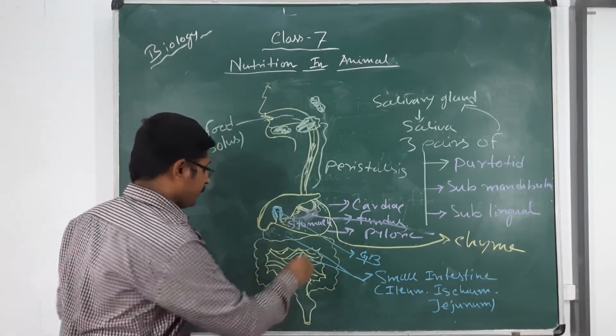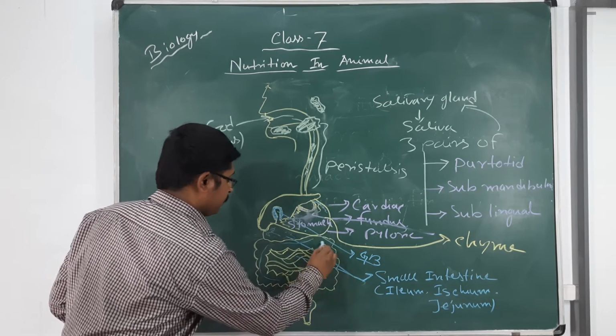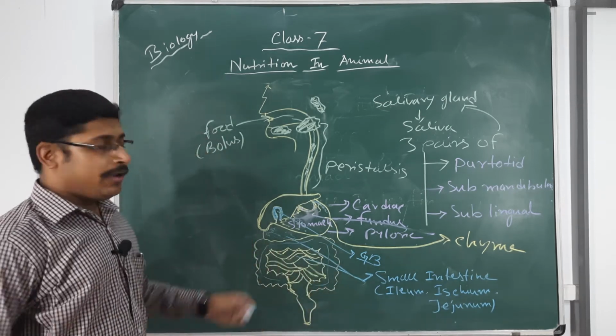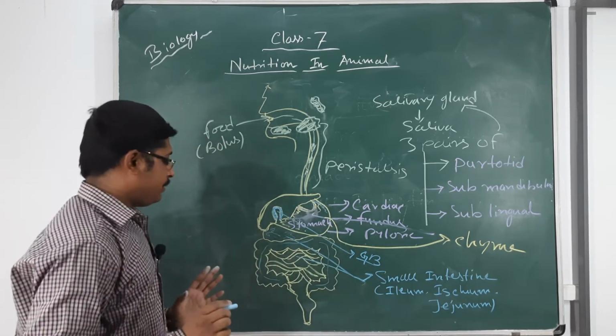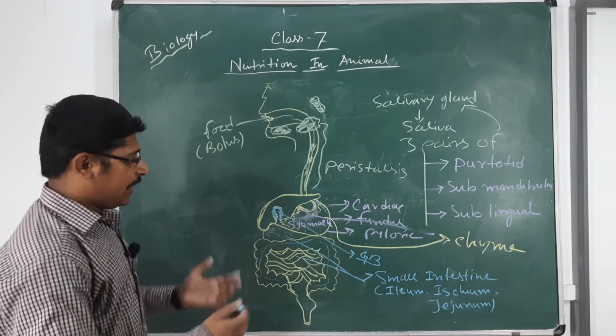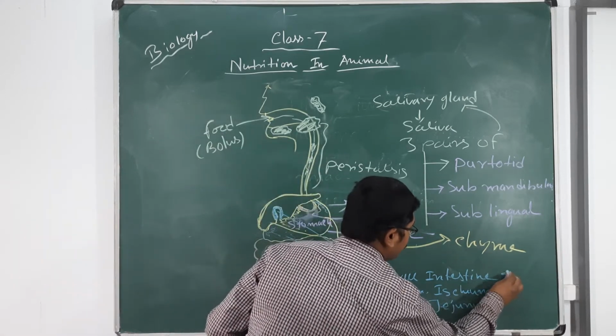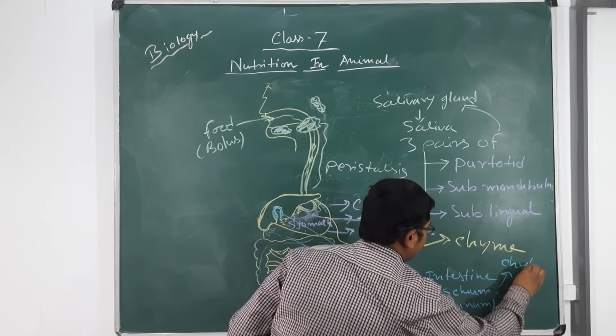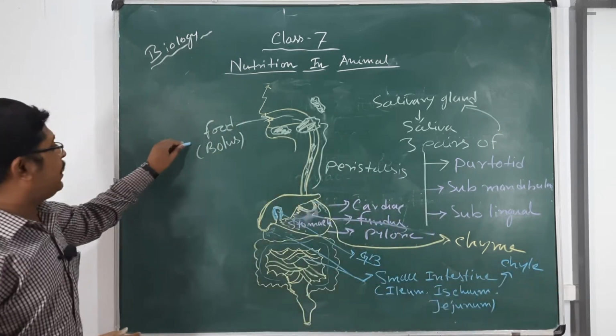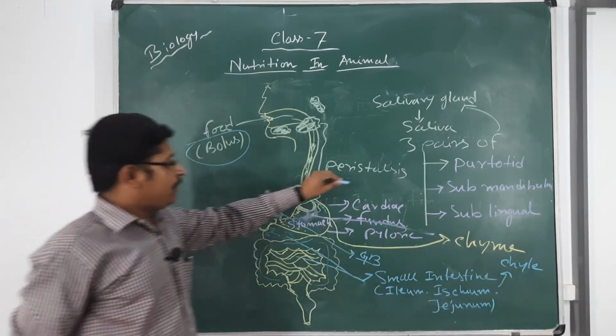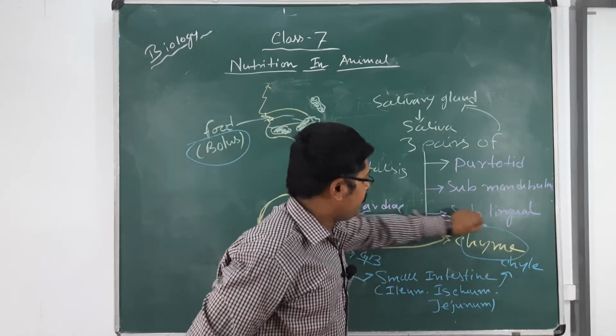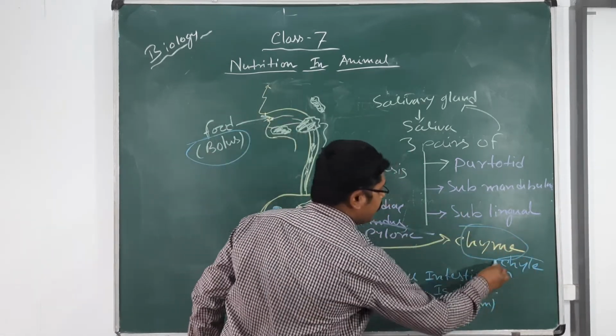Okay. And this is the large intestine. In the small intestine, the complete digestion of food occurs, and here the food is known as chyle. Chyle. So first the food was bolus in the mouth, after that chyme, and afterwards chyle.